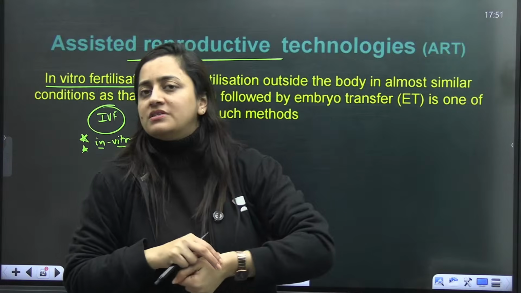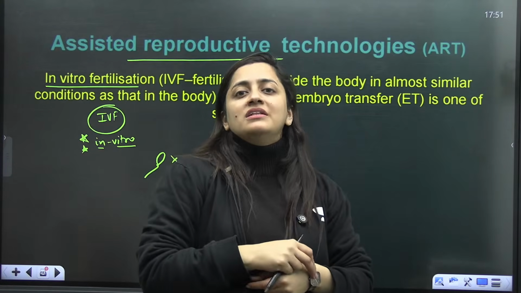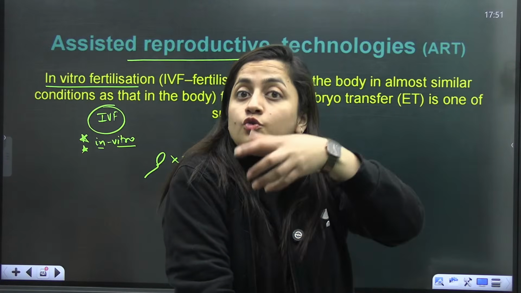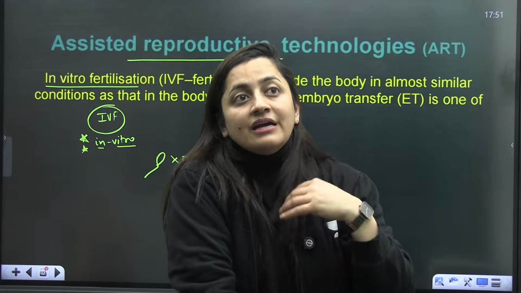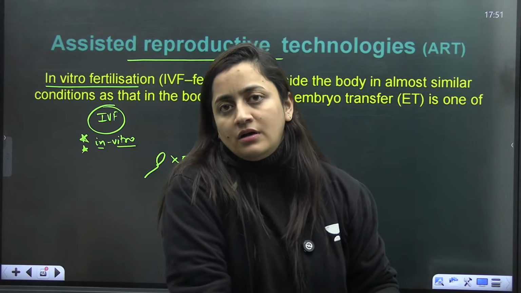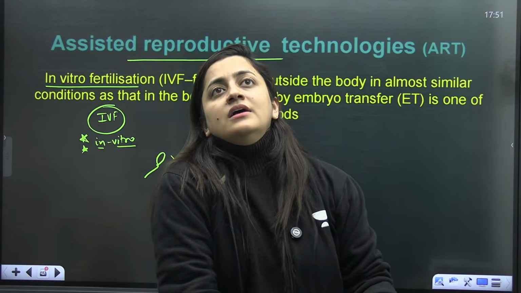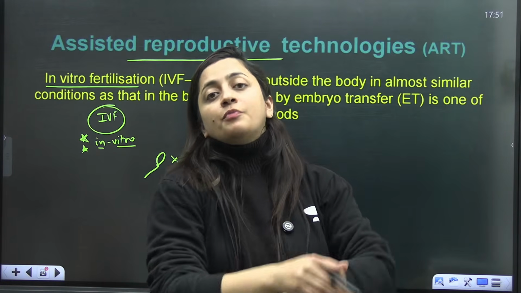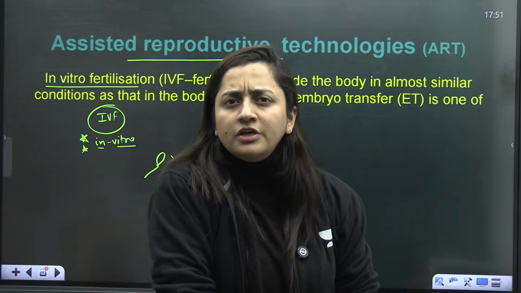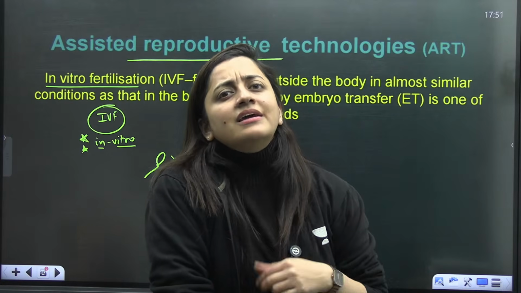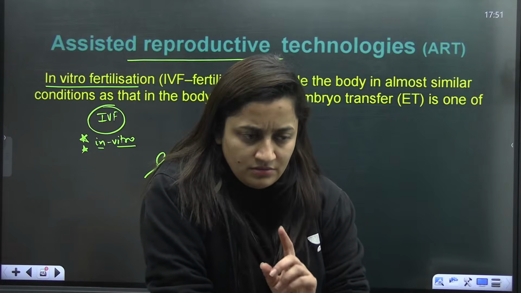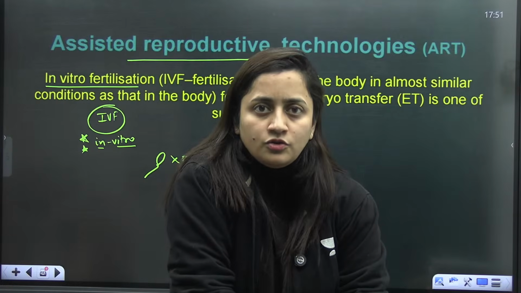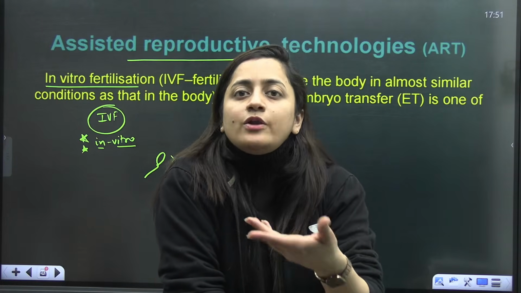What is the concept of the surrogate mother? Sometimes some females are unable to conceive. Their uterus is not suitable for pregnancy, or their age is not suitable, or they don't have proper gamete formation, or the gametes are not healthy, so they cannot conceive. This can be the first reason. Secondly, sometimes females don't want to give birth to the baby, so they go for surrogacy, a surrogate mother.